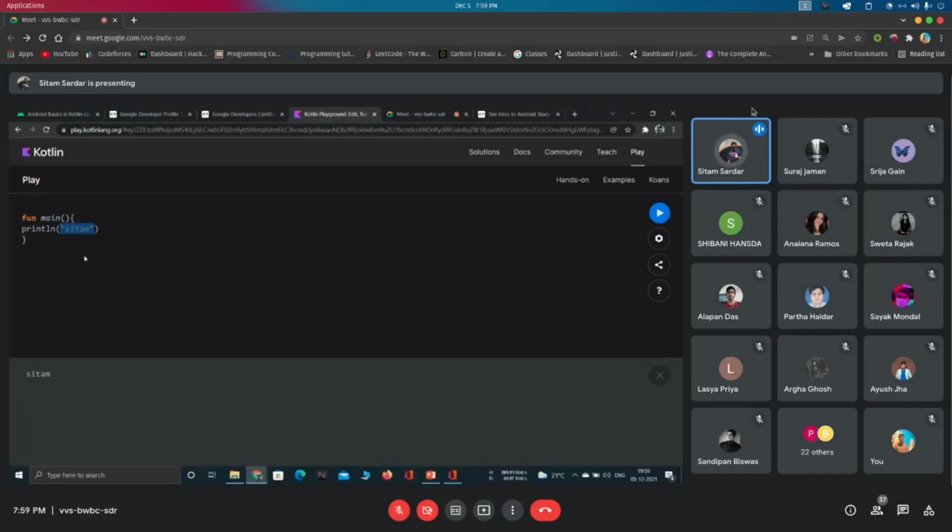Whenever I pass a string, then it can print. So the println function can print a string. Even if you don't pass a string there, it internally converts it to a string, then prints it. It's the basic funda of the println function.